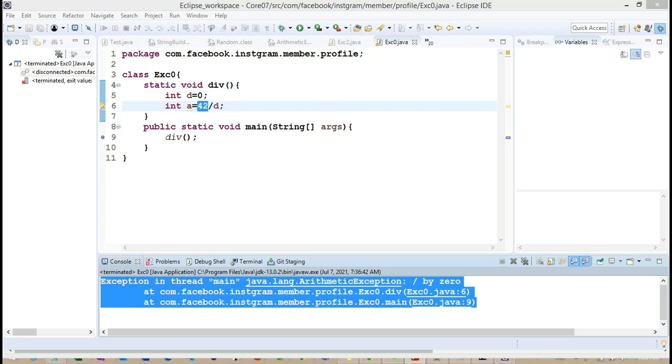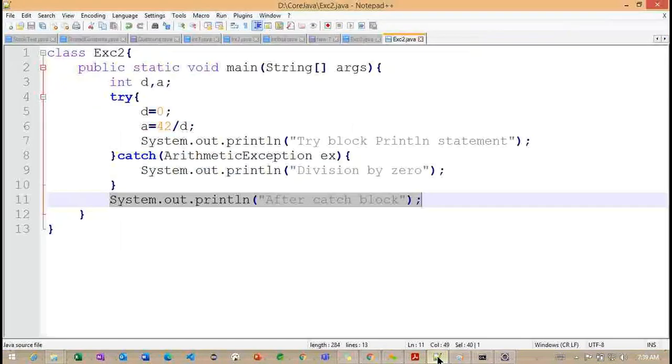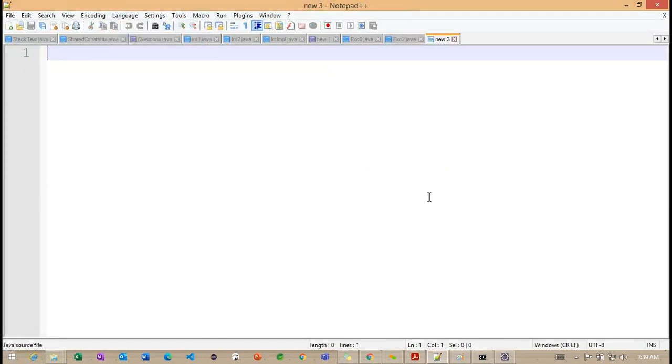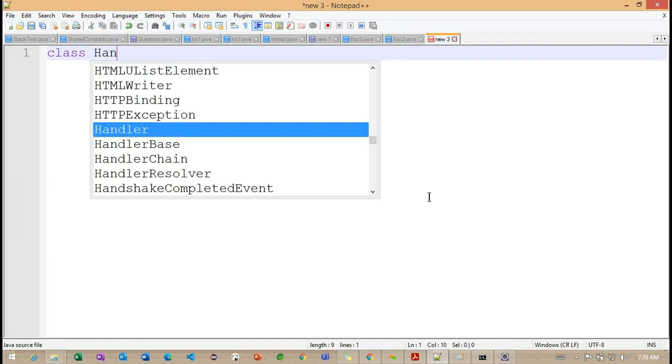Okay. Now if you observe carefully, I'm going to work with one more example. Let me work with our Notepad++ here. And what is the class name I want to provide?